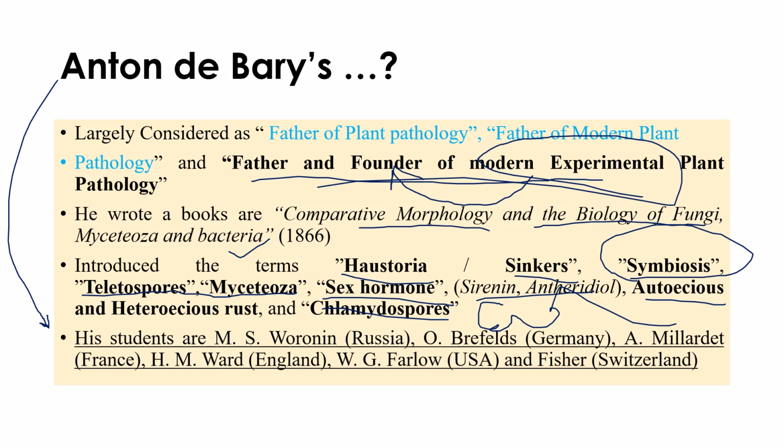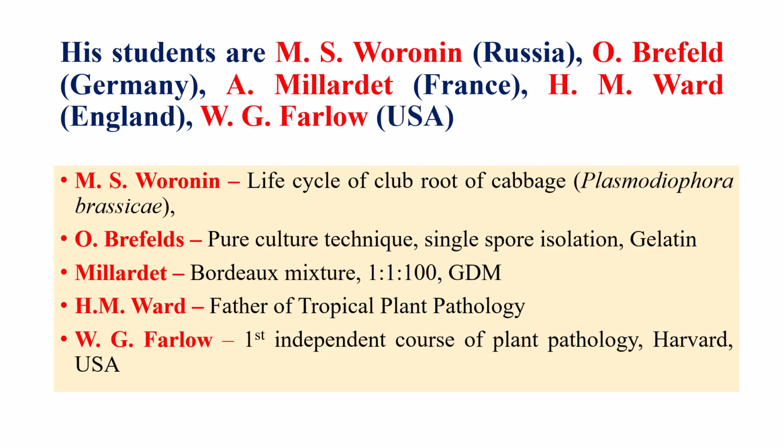of plant pathology. For example, you can take MS Voronin, Oscar Brefeld, Millardet. Just now we discussed Millardet, right? HM Ward, WG Farlow, Fisher. These are all the students of Anton de Bary. Let's see, we have discussed the students also. Let's take a look into the basic understanding about this, and who all these scientists are and what all their contributions are.